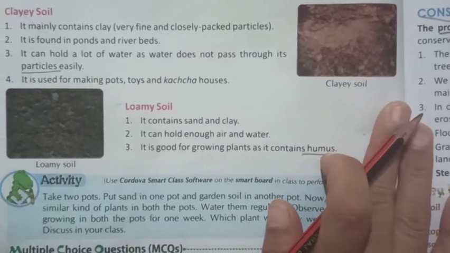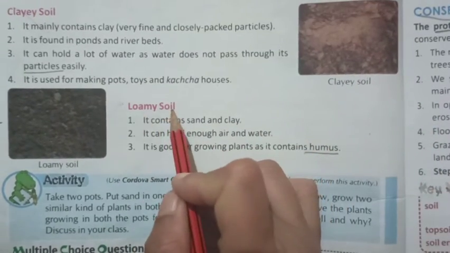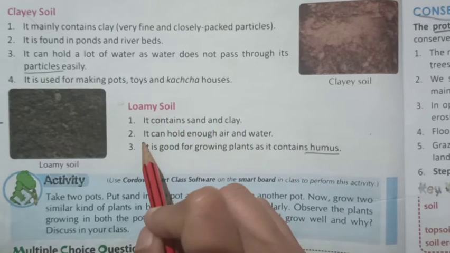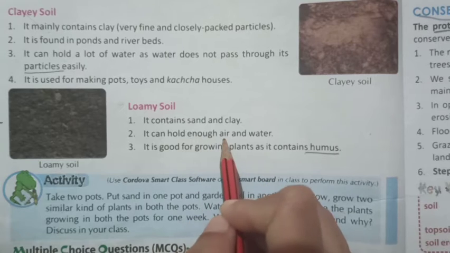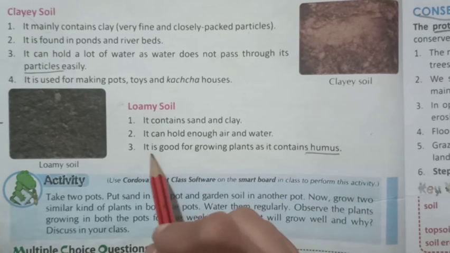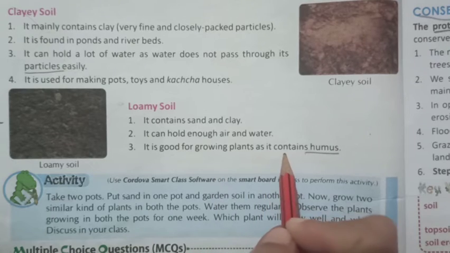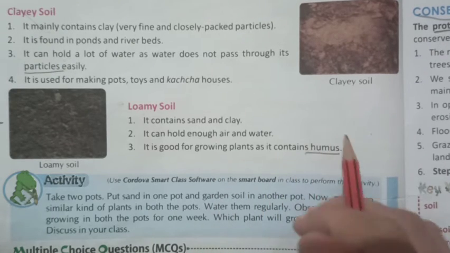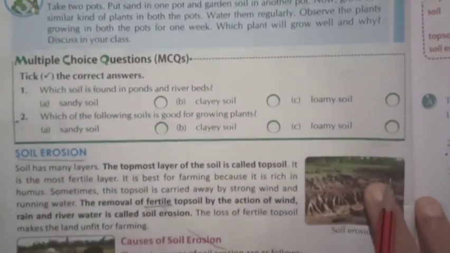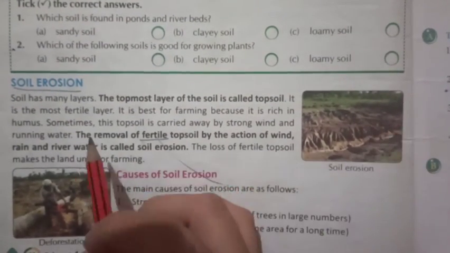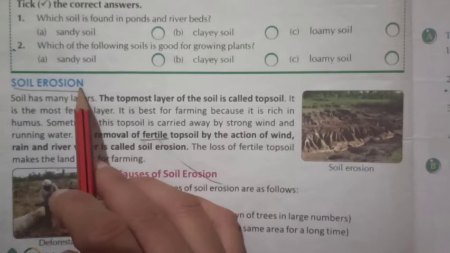The third type of soil is loamy soil. It contains sand and clay. It can hold enough air and water. It is good for growing plants as it contains humus. The next point is soil erosion.